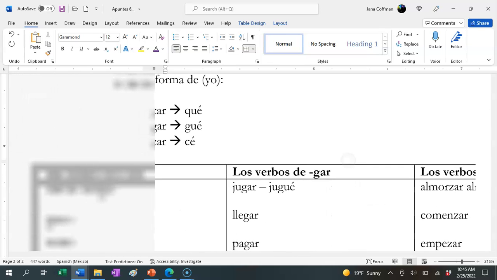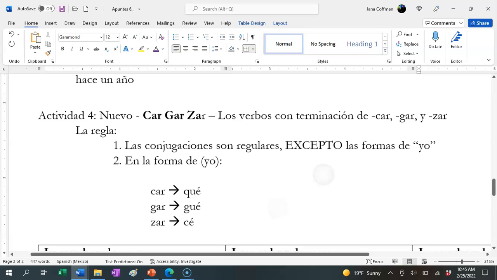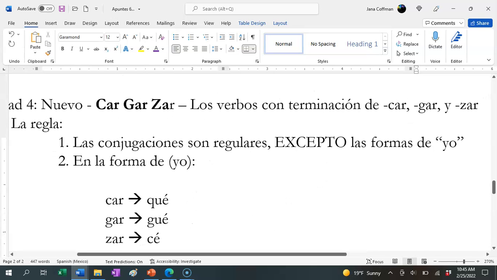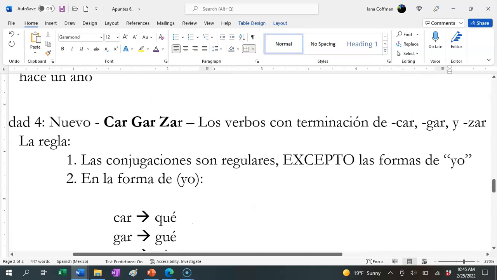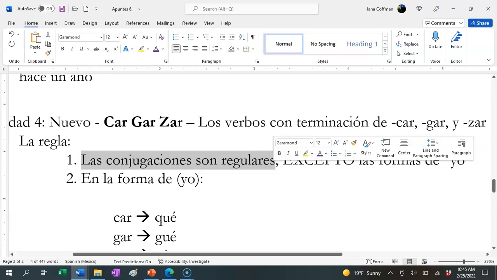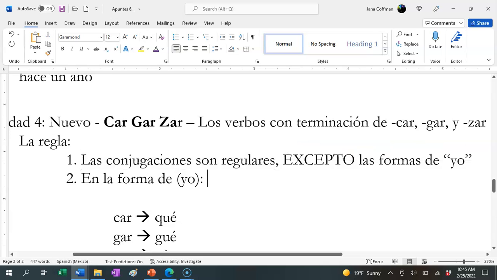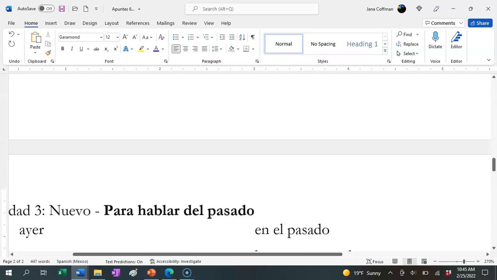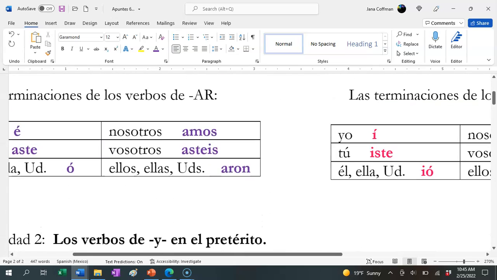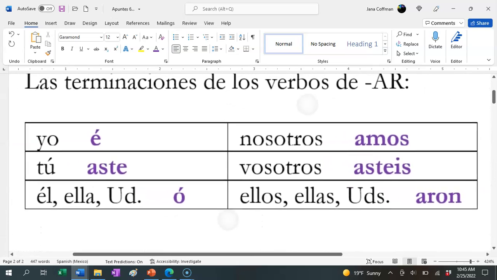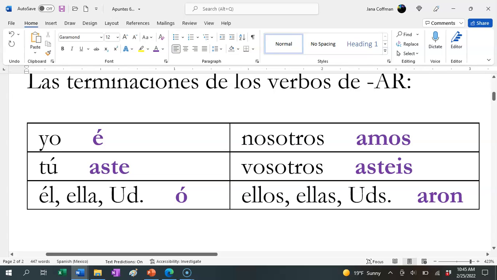So up here, I put the rules for you, okay? La regla, the rule. Las conjugaciones son regulares, the conjugations are regular, excepto las formas de yo. Okay, so you're still doing this without any spelling changes at all in every form except the yo form.